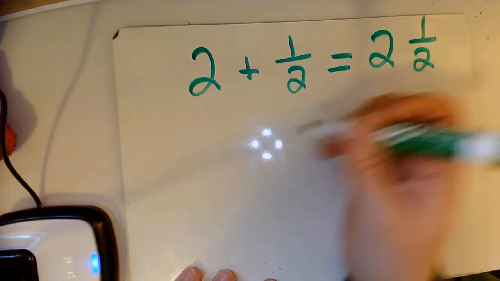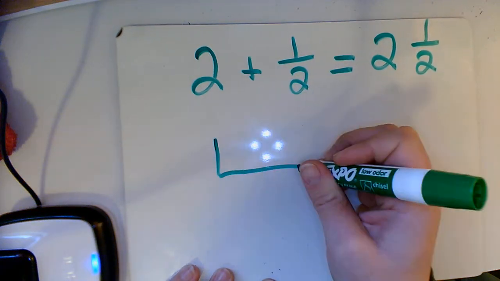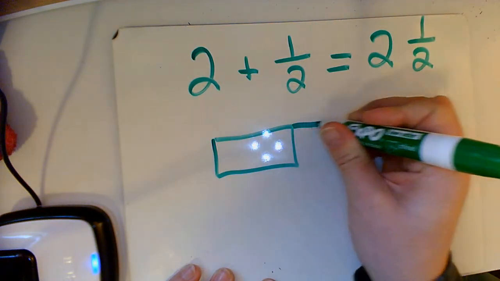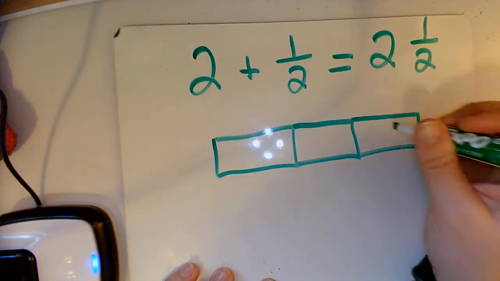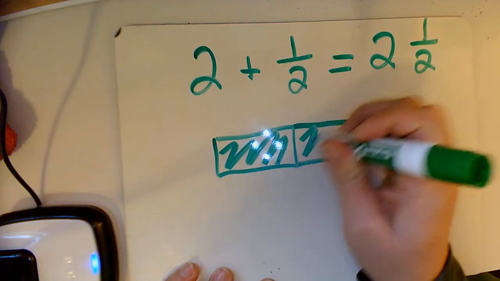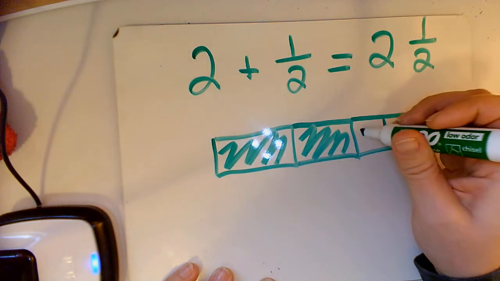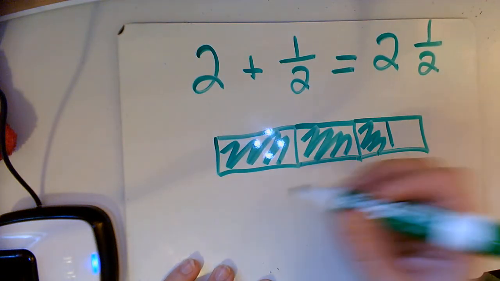If we were to use a visual model, I could show I've got 2, and say this is our third one, but I only have half of that. So I have 1, 2, plus that 1/2. 2 and 1/2.